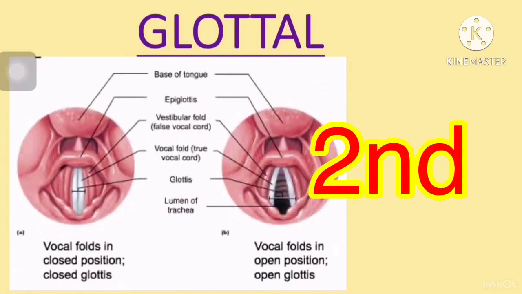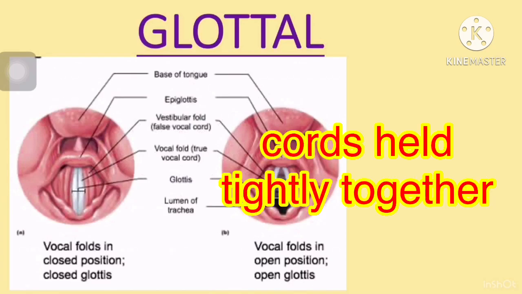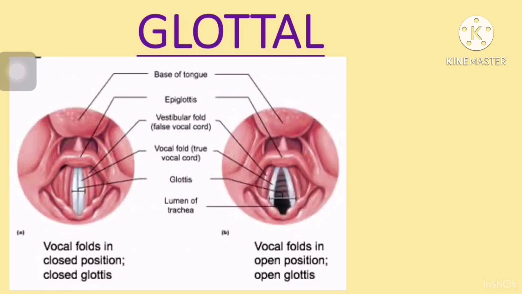The next one, second one, you can see that vocal cords are held tightly together. It is closed tightly, as in this picture I am marking. See, in this picture vocal cords are tightly closed.